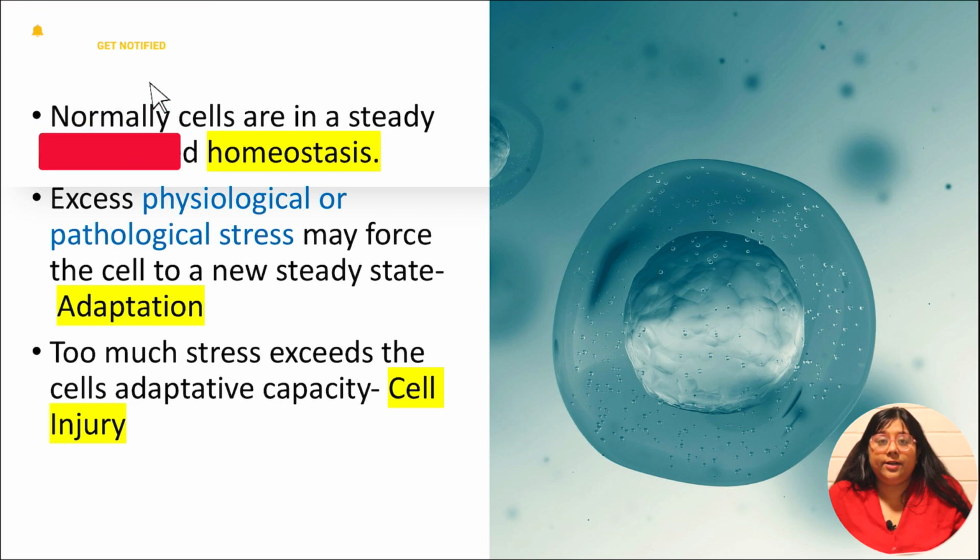However, whenever there is stress, which could be physiological or pathological stress, the cell undergoes some sort of transformation. In the earlier stage, the cell adapts to the stress and undergoes some adaptive changes which are reversible. And if the stress factor persists for a longer period of time, the cell undergoes injury.